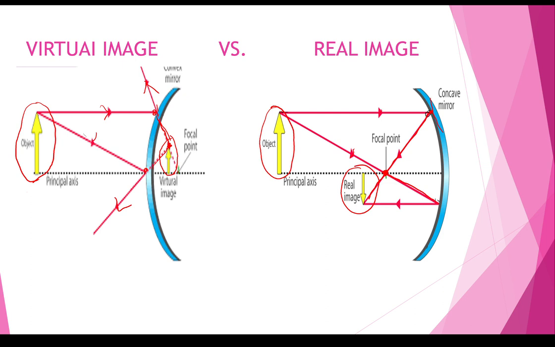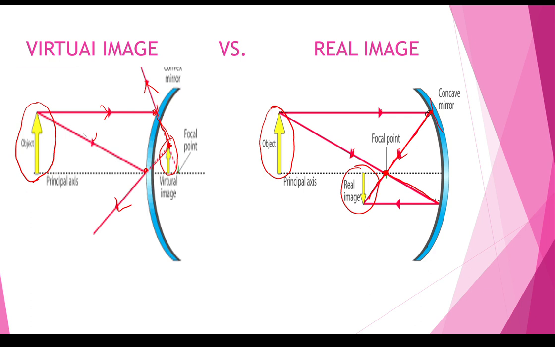This real image is inverted, and this focal point is actually made by the converging rays. So we will get the image real and inverted here.